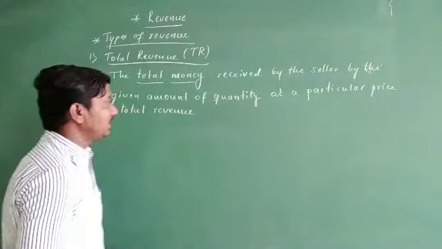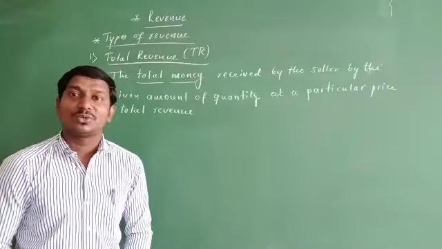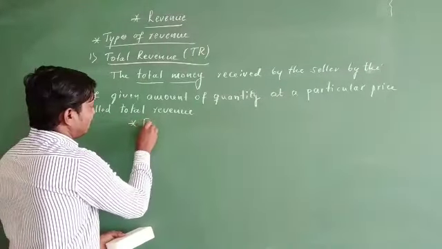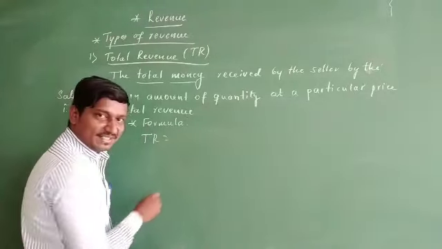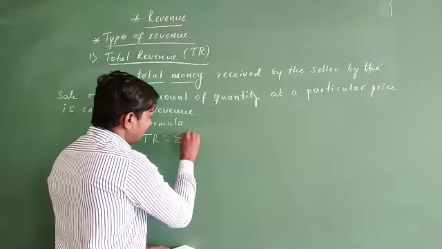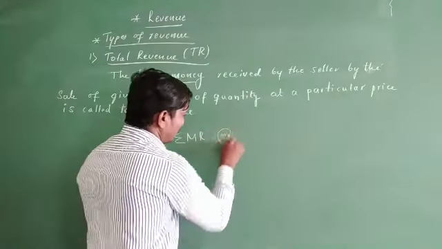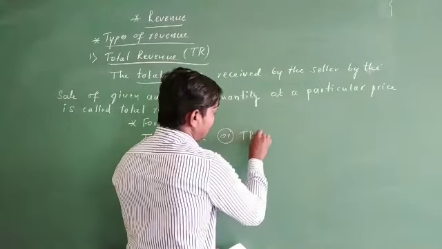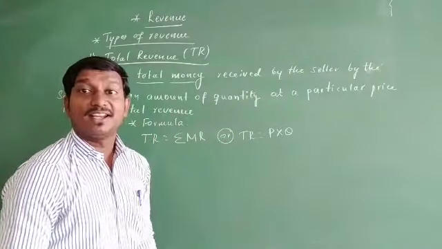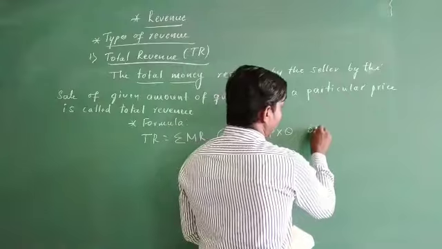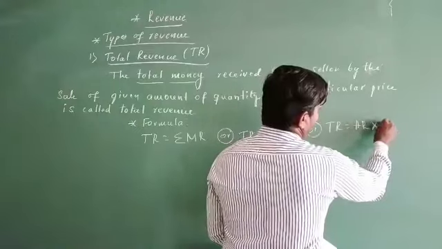Okay, that is the meaning of total revenue. So let us go through how to calculate it, what is the formula of total revenue. TR is equal to summation MR. This is one formula. Or if you want another one, TR is equal to P into Q. If you want still more, the third one: TR is equal to AR into Q.